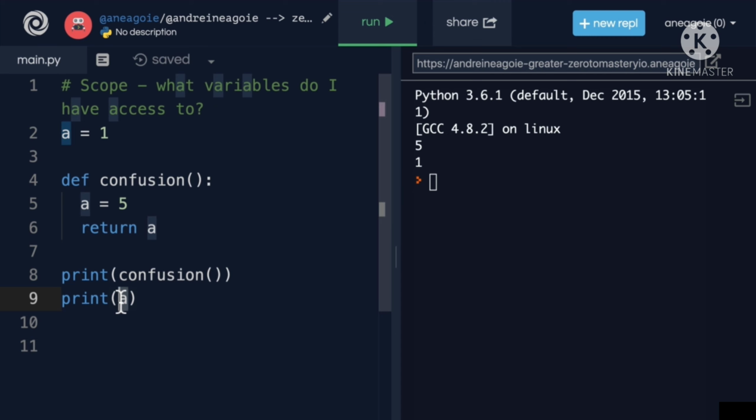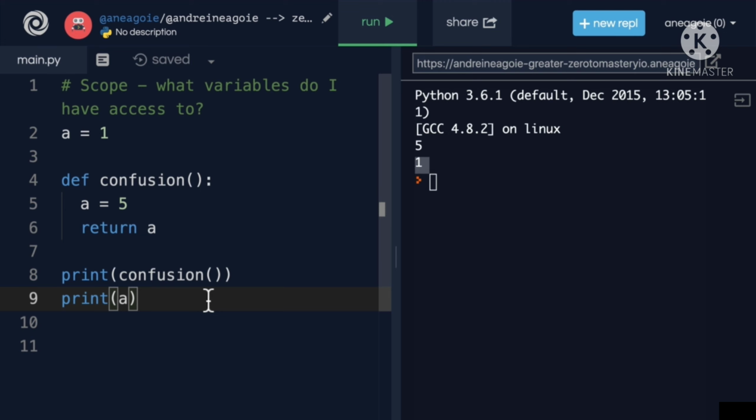But why didn't this change? Why is a still equal to 1 by the time we get here? And this is because of scope, right? What the Python interpreter does is when it runs the confusion function, it's going to say, hey, a is going to equal 5, but I'm creating a variable here called a in my own universe. I don't know anything about a equals 1 here. I have my own universe. And after we run this function, then, well, we're done. We've returned the function and it's completely gone. But we never left the universe into the global scope.